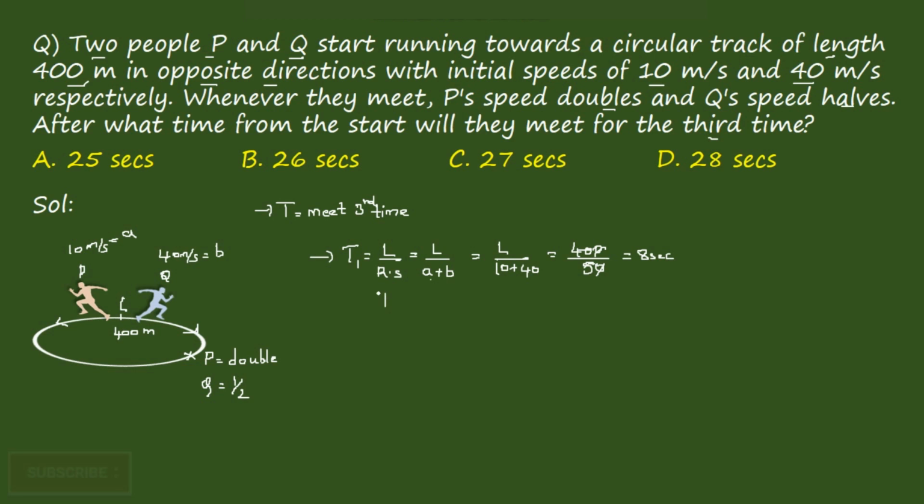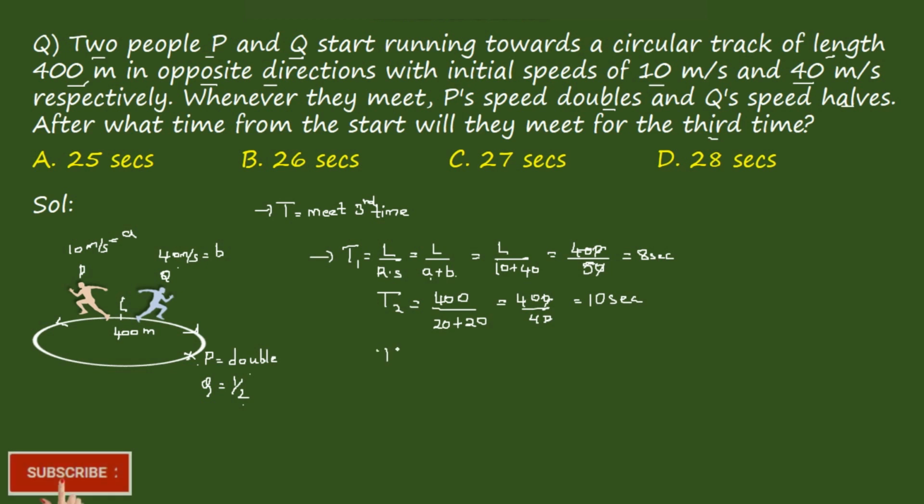And again we define the time taken by them to meet the second time, which is also equal to length by relative speed. So length is 400 by A. The speed of P will be doubled when they meet, so 10 doubled is 20, plus B is 40, which becomes half when they meet, so it becomes 20. Again, that is 400 by 40, the 0 gets cancelled, becomes 10 seconds.